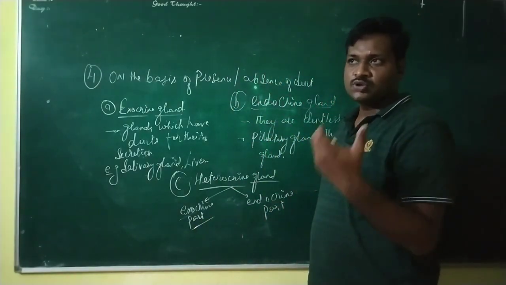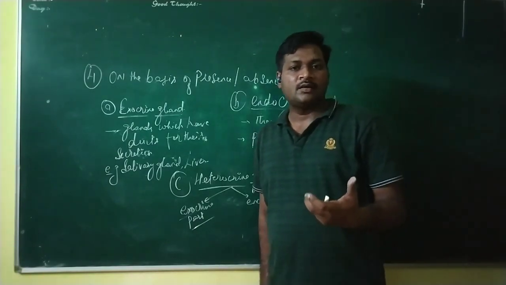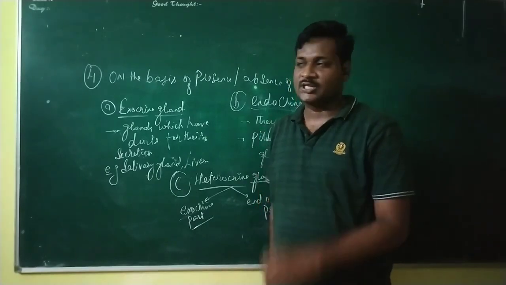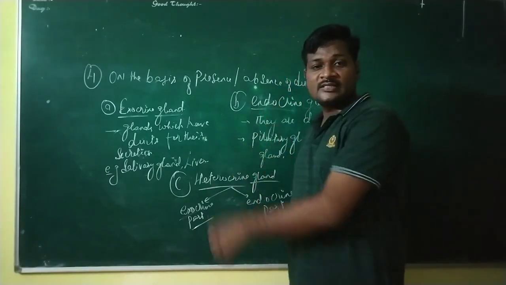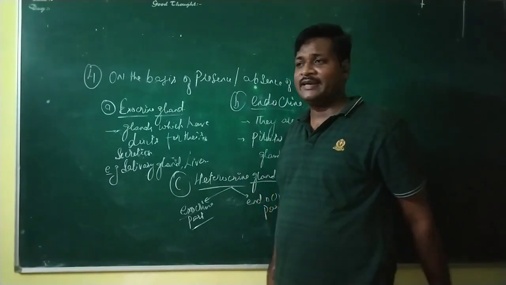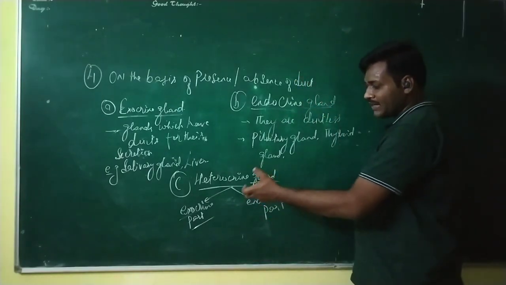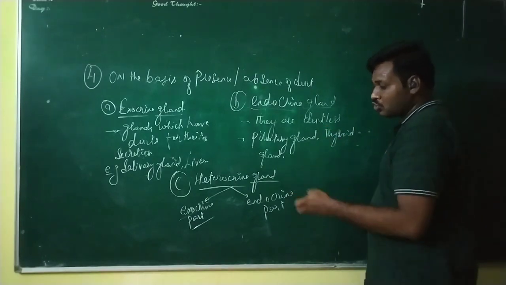When we talk of the exocrine part, it is associated with the release of enzymes. Most of the time in our body, there is secretion of enzymes for the process of digestion, and these enzymes are secreted by a special gland called the pancreas, because the pancreas acts as both exocrine and endocrine.